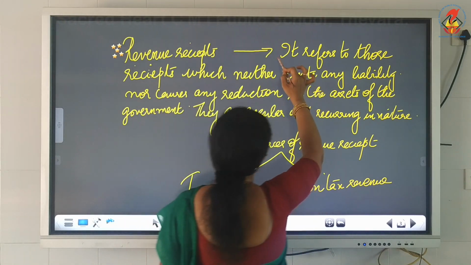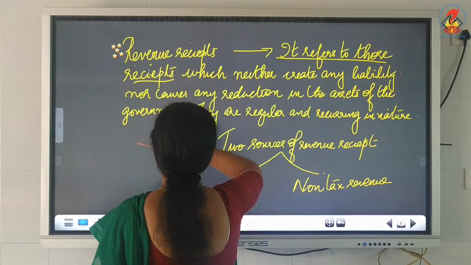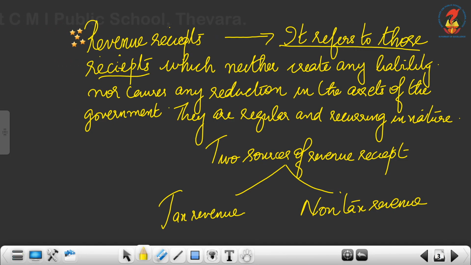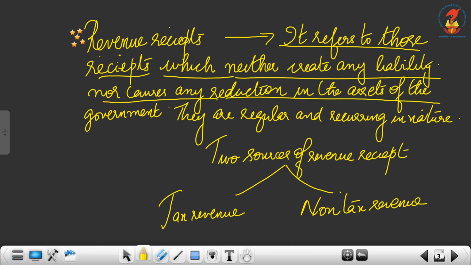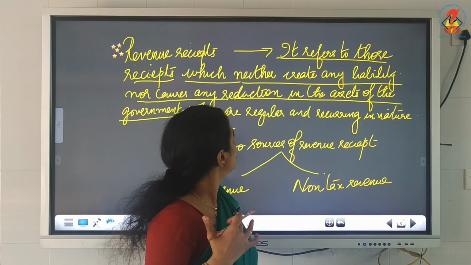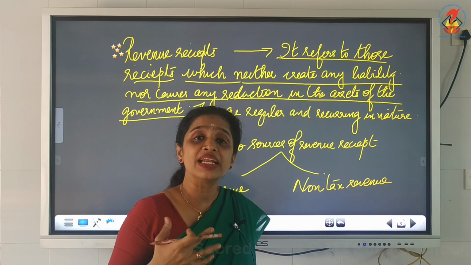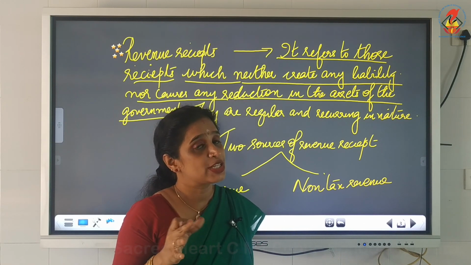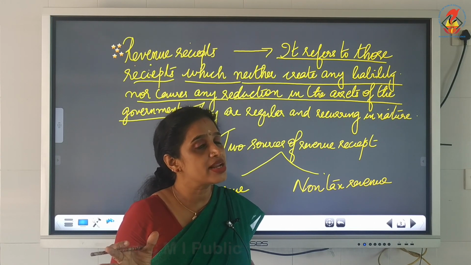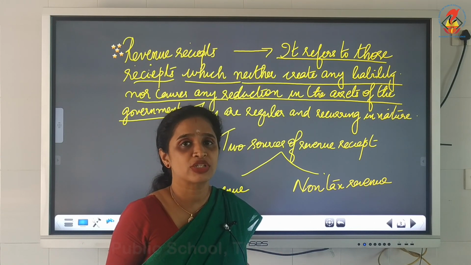The revenue receipt refers to those receipts, that means money inflow, which neither create any liability nor cause any reduction in the asset of the government.